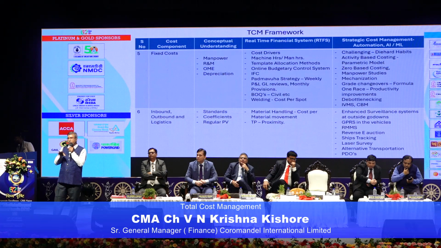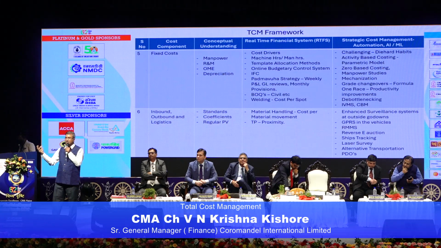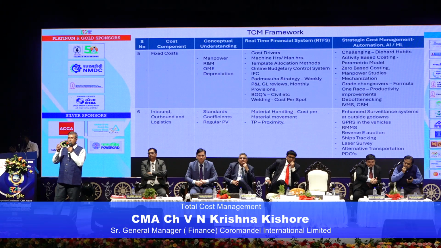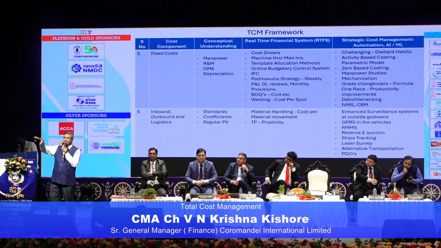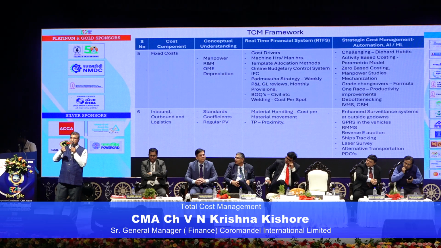I am not propagating that road has to be used. You need to be a cost accountant. You need to think about each movement: what is the cost per movement, which is the best, and what is the inventory level. That way of analysis you have to do. And one more point I will touch upon. We used to have 4 to 5 godowns around the factory, and we calculated the cost for the nearest godown and for the farthest godown.